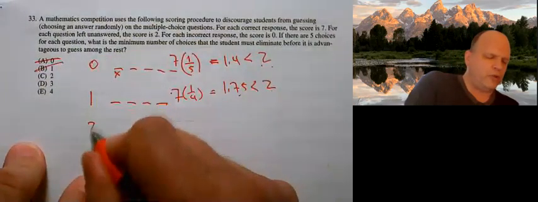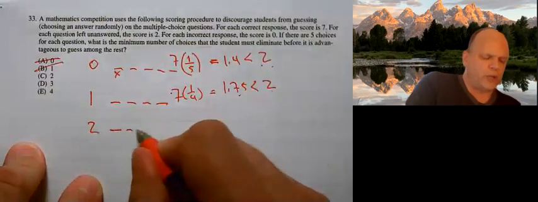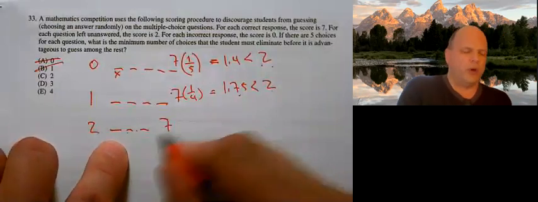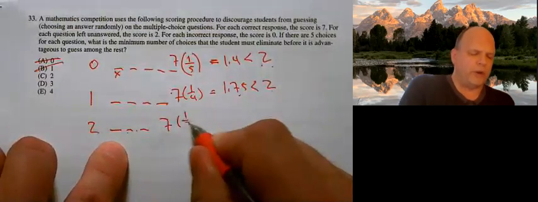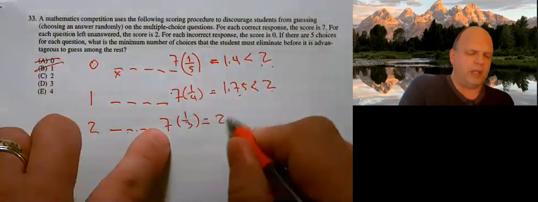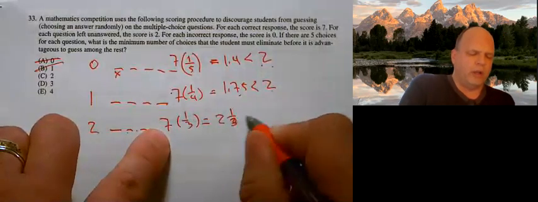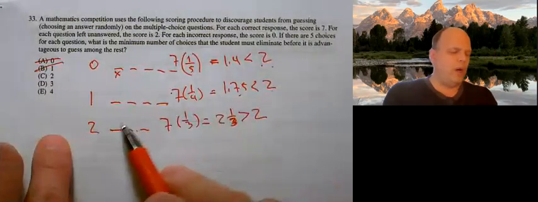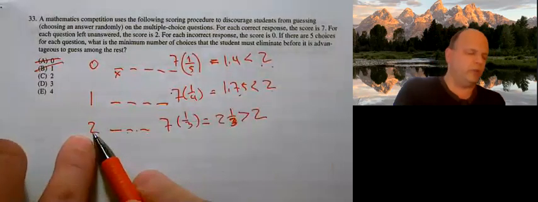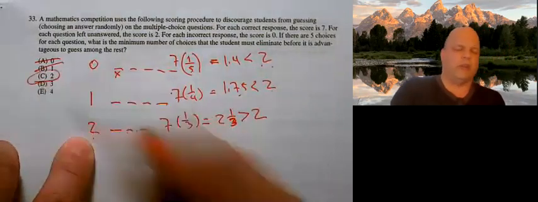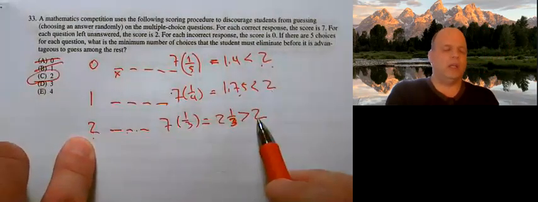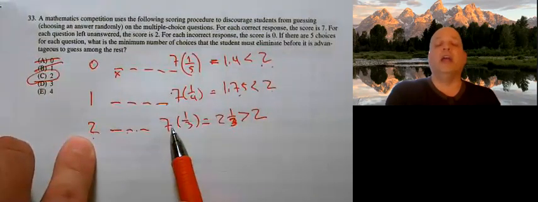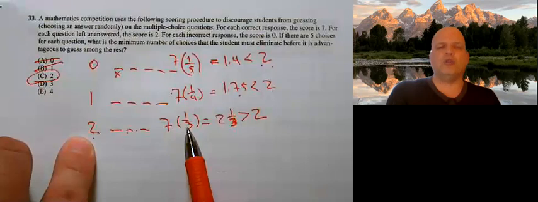If we can eliminate 2 choices, now we have 3 choices to guess from. It's like, all right, there's 3 choices. My probability of guessing is 1/3. And when I multiply that, I end up getting 2 1/3, which is greater than 2. So at the point that I can eliminate 2 choices, I should go ahead and guess. I shouldn't leave it blank and take the 2 points. I should go ahead and guess as soon as I can eliminate 2 choices.